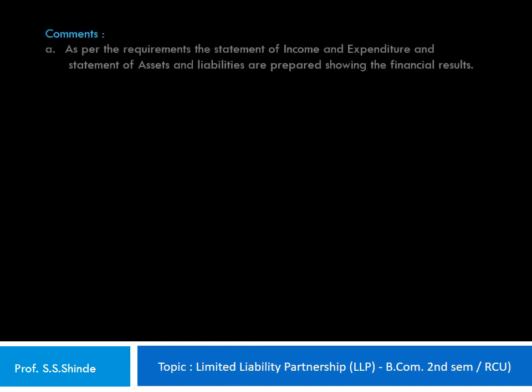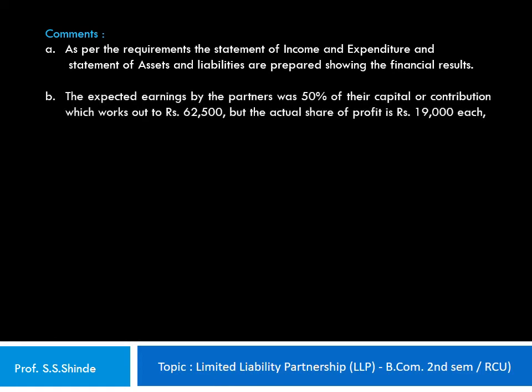Now the first comment is, as per the requirements, the statement of income and expenditure and statement of assets and liabilities are prepared, showing the financial results. Second, the expected earnings by the partners was 50% of their capital or contribution, which works out to rupees 62,500. But the actual share of profit is rupees 19,000 each. Thus, there is a fall in the expectation of the partners.